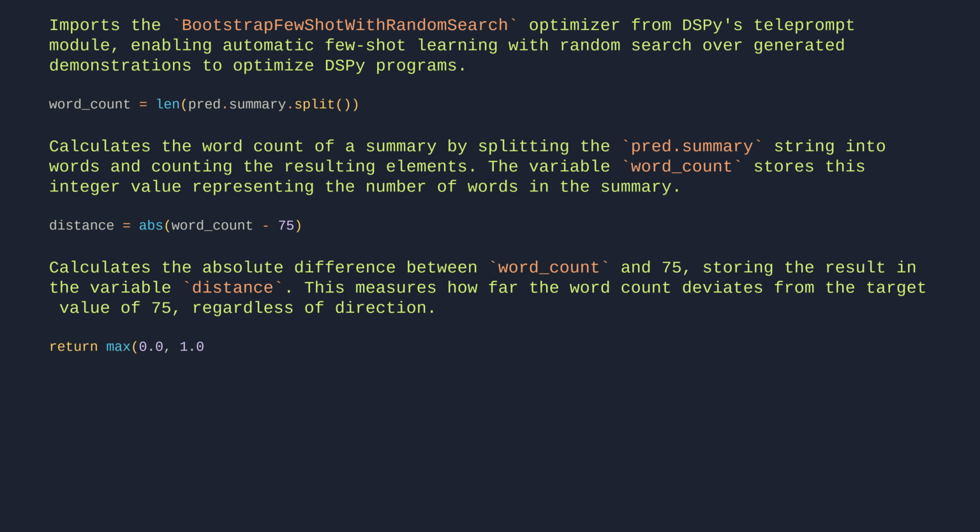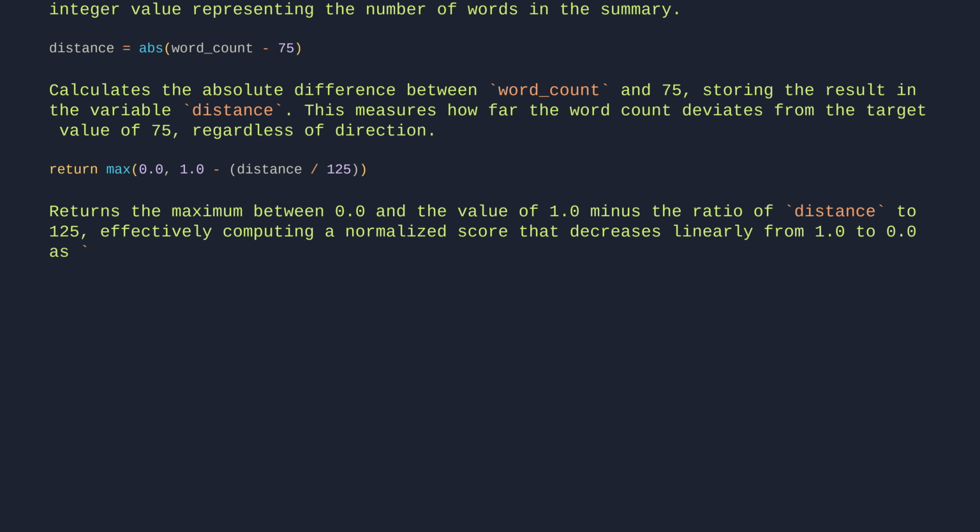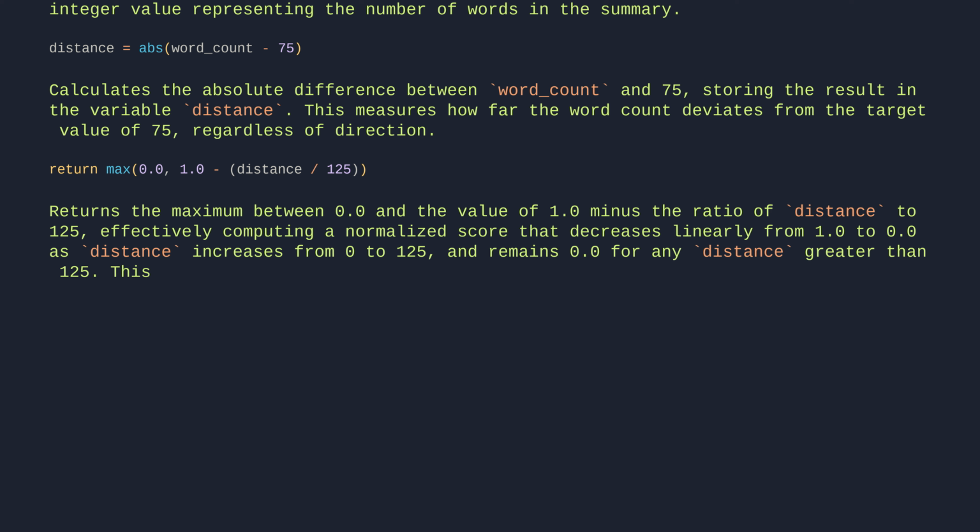return max(0.0, 1 - distance / 125). Returns the maximum between 0 and the value of 1 minus the ratio of distance to 125, effectively computing a normalized score that decreases linearly from 1 to 0 as distance increases from 0 to 125 and remains 0 for any distance greater than 125. This implements a simple linear decay function with a cutoff at 125.